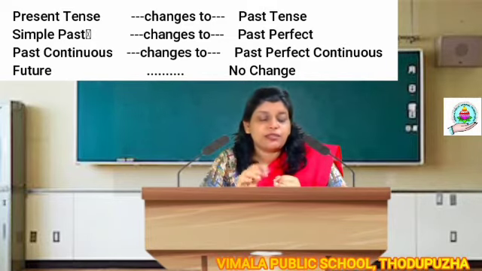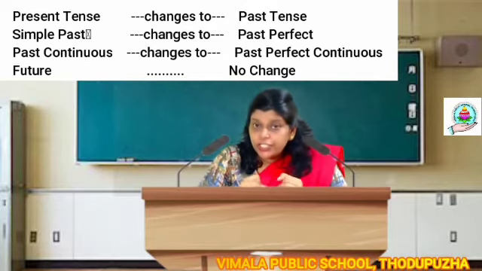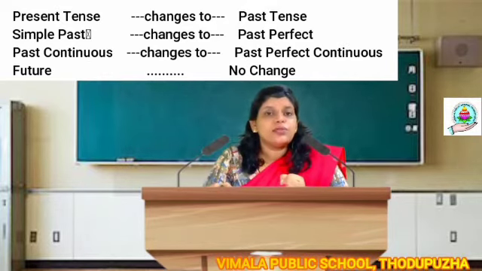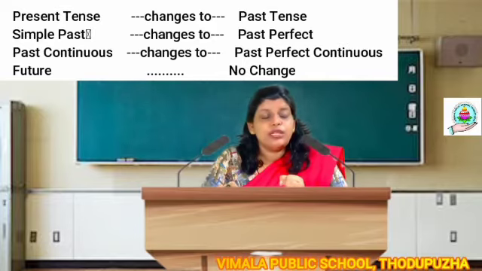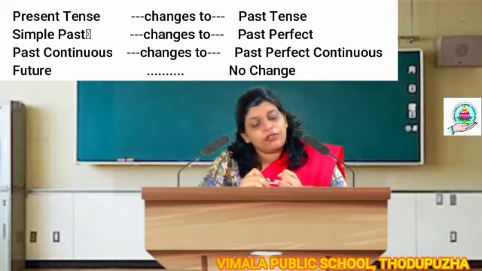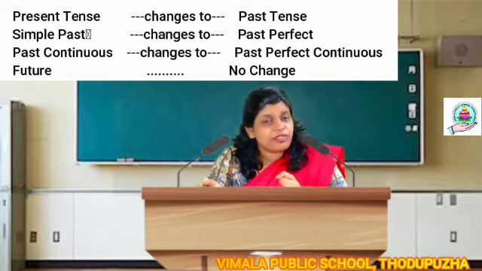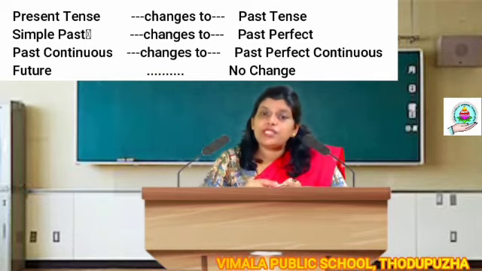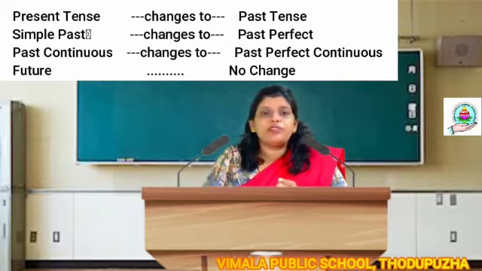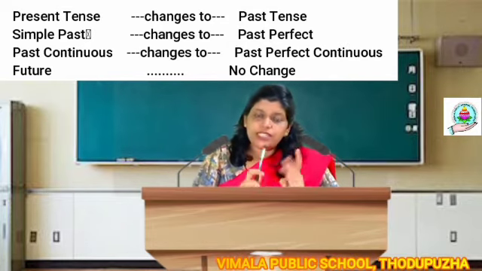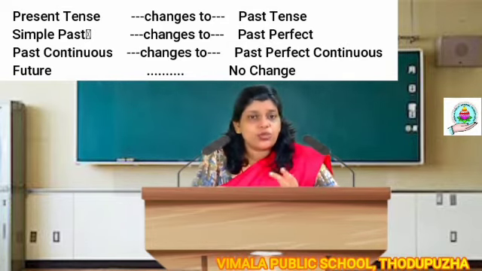If you are getting a sentence in present continuous tense, change it into past continuous tense. If in present perfect tense, change it into past perfect tense, and present perfect continuous becomes past perfect continuous. So whichever sentence we get in present tense, change it into past tense.